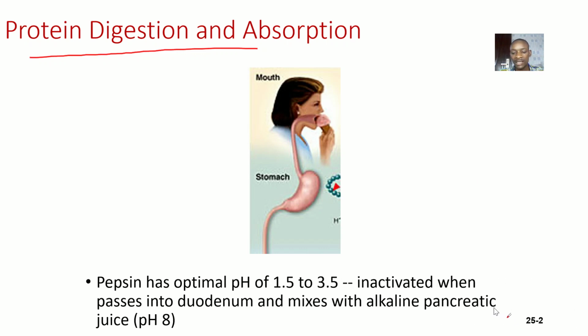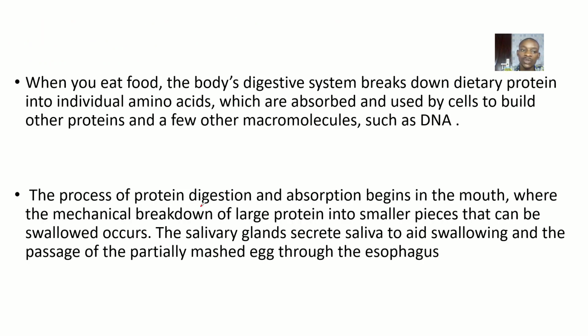We say that basically pepsin has an optimal pH of 1.5 to 3.5, that's acidic, okay? And it is inactivated when it passes into the duodenum and mixes with alkaline pancreatic juice, that's a pH of 8. This overview is because it's this pepsin that actually acts on protein. When you eat food, the body's digestive system breaks down dietary protein into individual amino acids, which are absorbed and used by cells to build other proteins and a few other macromolecules such as DNA.